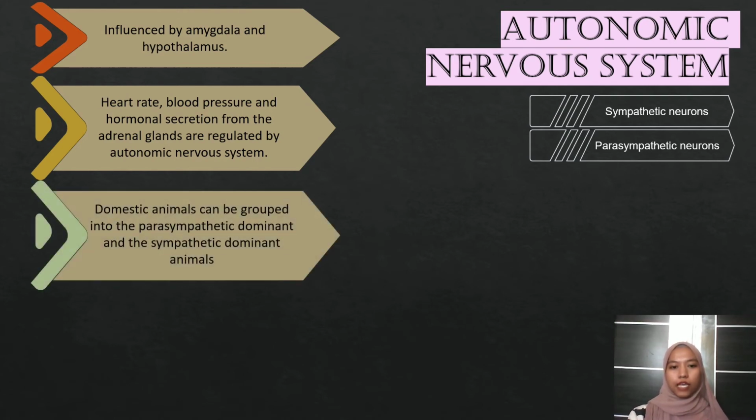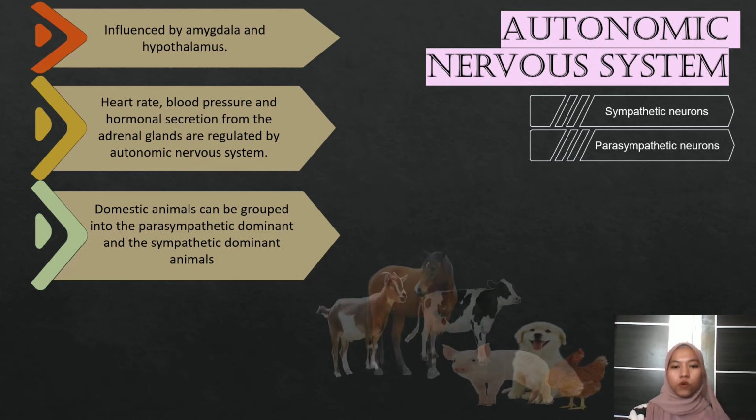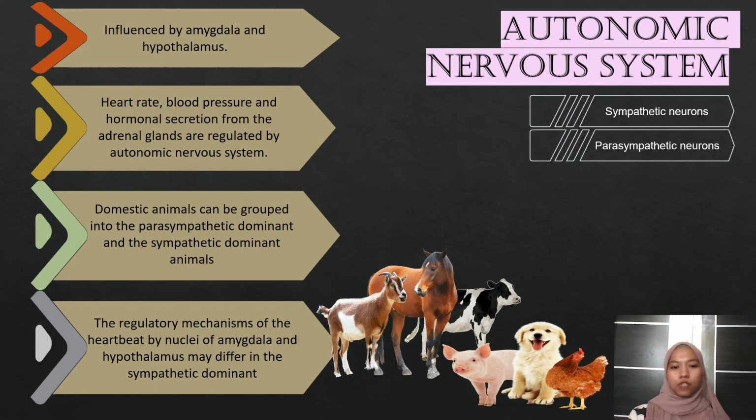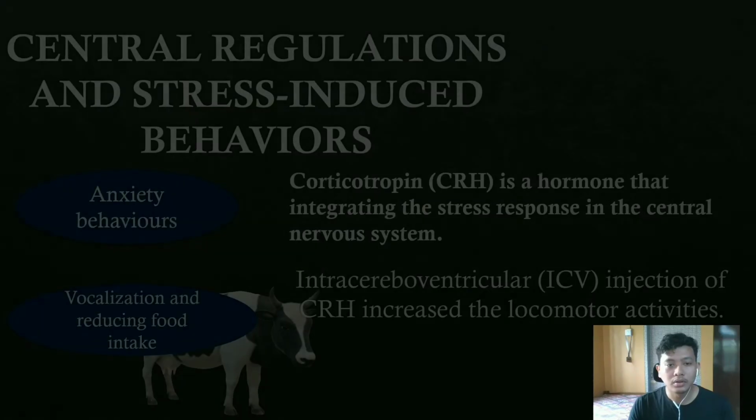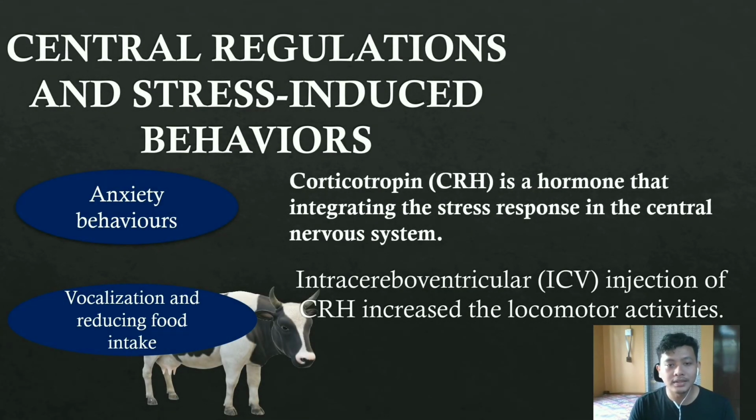Domestic animals can be grouped into parasympathetic dominant and sympathetic dominant animals. The regulatory mechanisms of the heartbeat by nuclei of the amygdala and hypothalamus may differ in the sympathetic dominant. The reciprocal neuronal innervations of the autonomic nervous system can be known from the analysis of changes in the rhythm of heartbeat. Central regulation and stress-induced behavior.